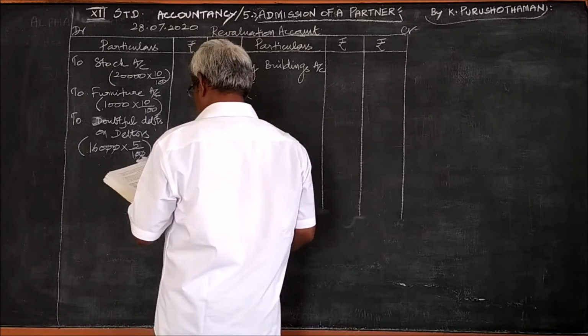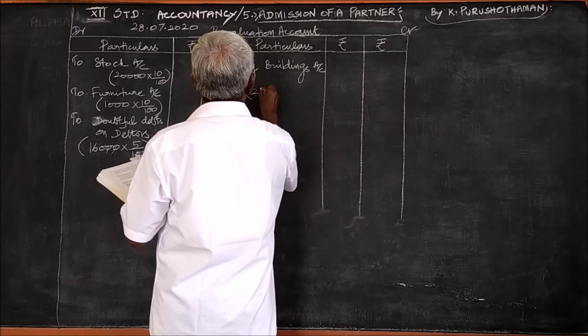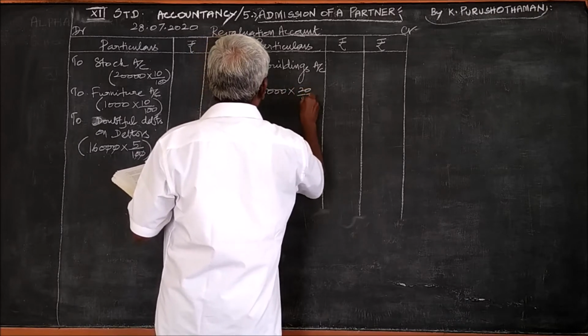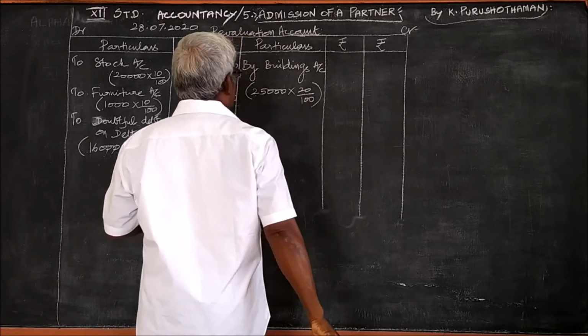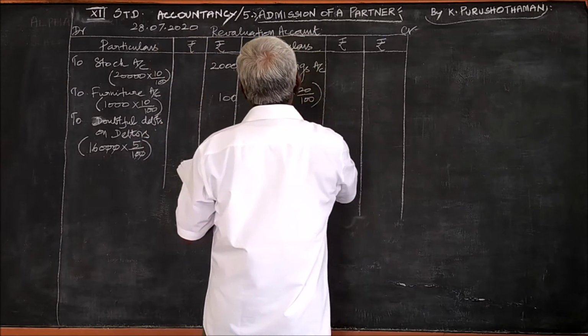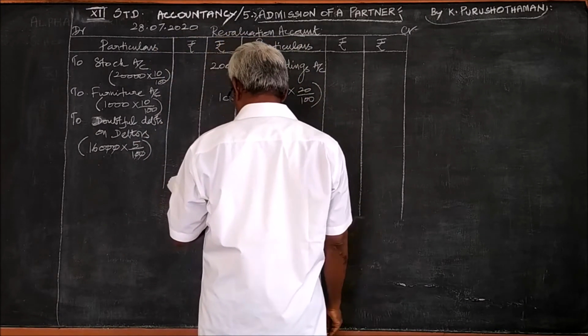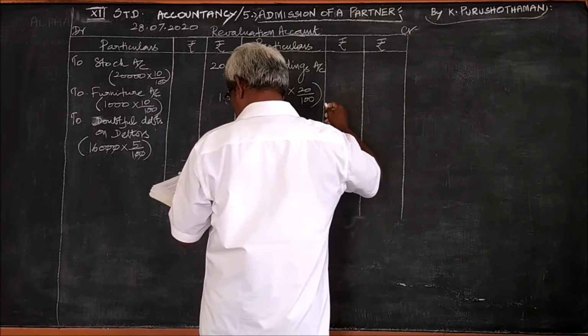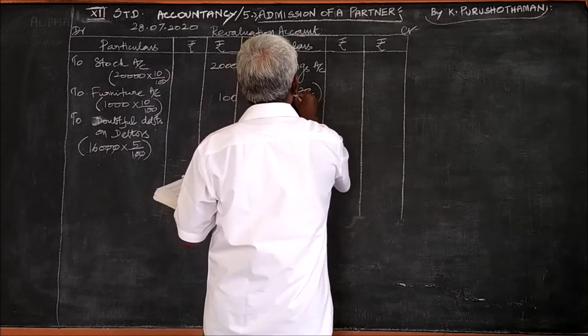The value of buildings given here is 25,000 into 20 by 100. Therefore, totally 5,000 it is.